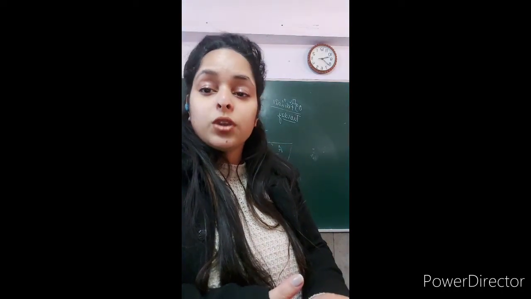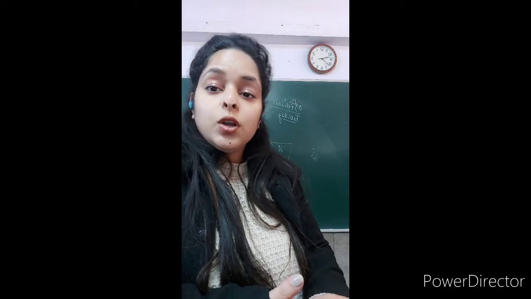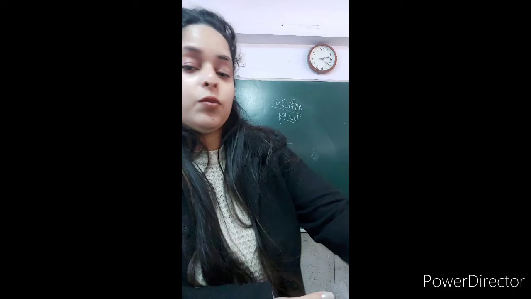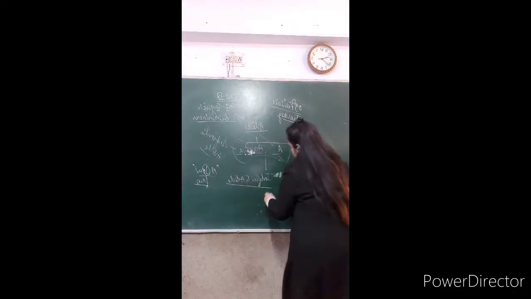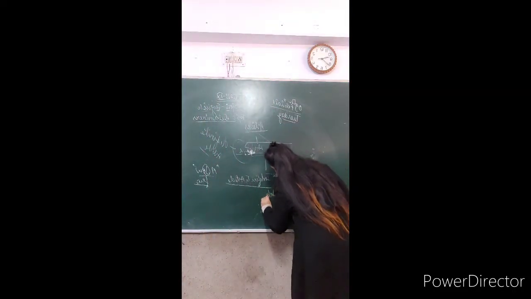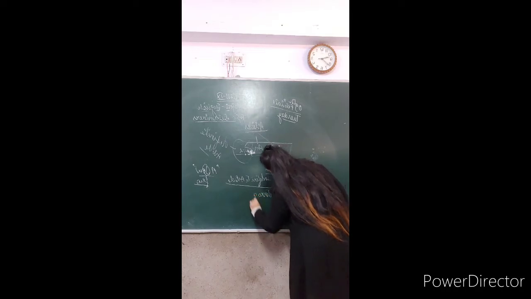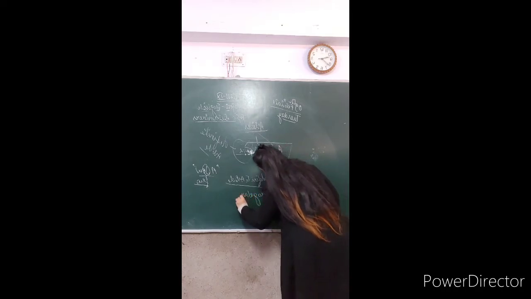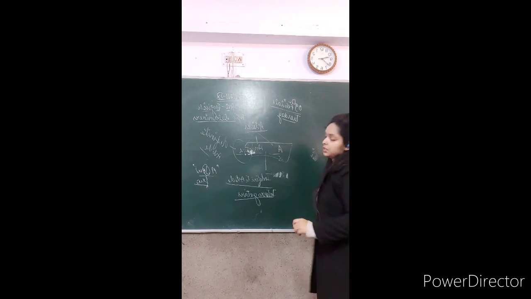Now interrogatives. When we talk about interrogatives, what do we talk about? What, which, whose, the WH family, students, write down. Write down interrogatives.